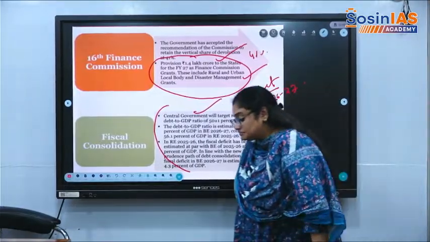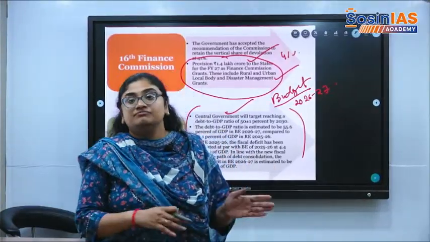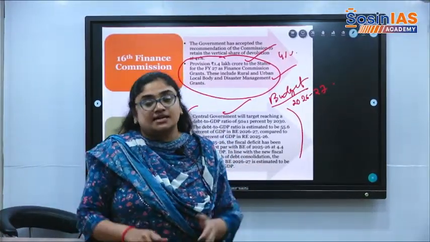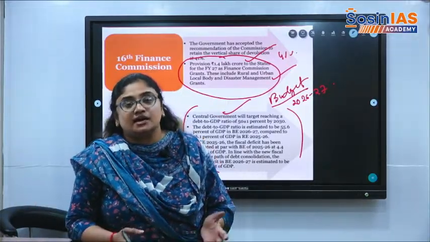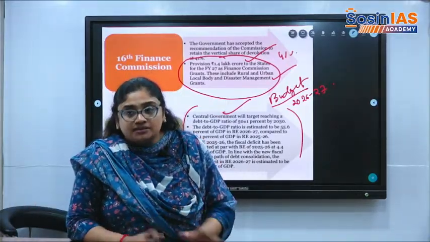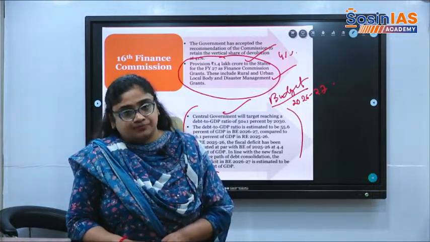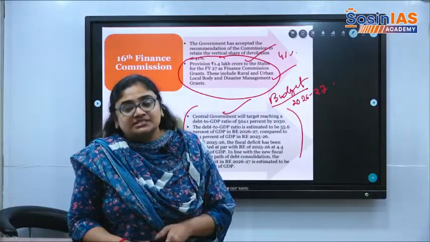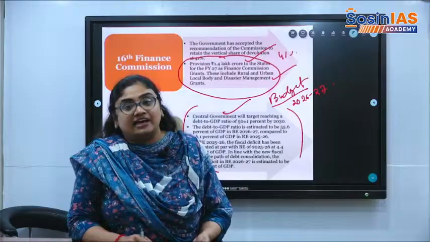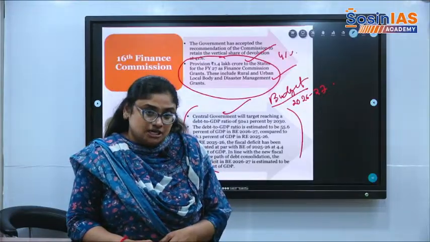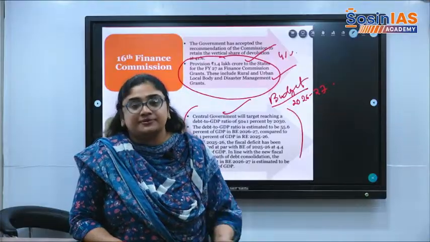Debt to GDP means, from the time that we exist as a government, or from the time our finances have been running, whatever debt we have, that is the debt to GDP ratio. What is fiscal deficit? In the present year, how much debt we have in the present fiscal year, that is fiscal deficit. Fiscal deficit basically talks about the present year.